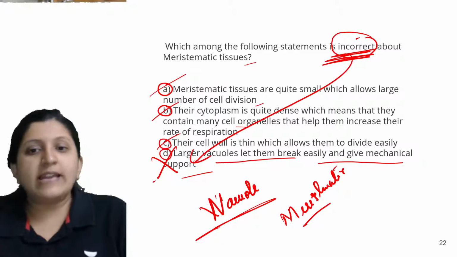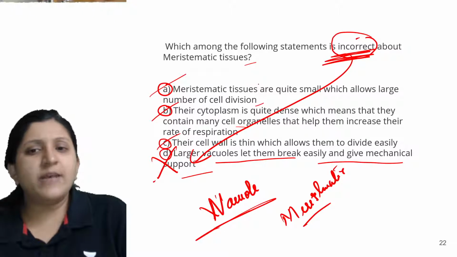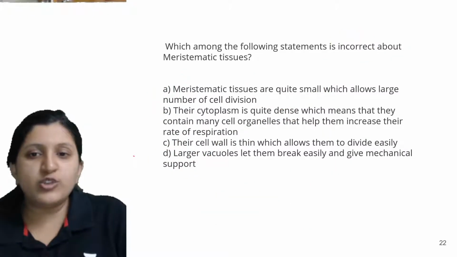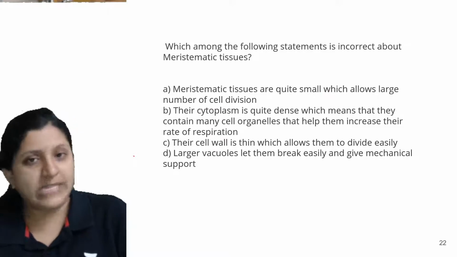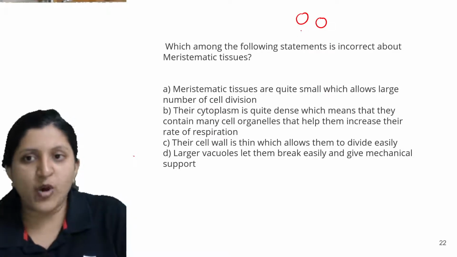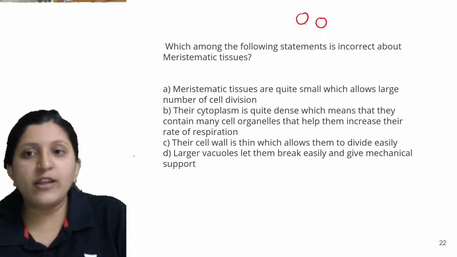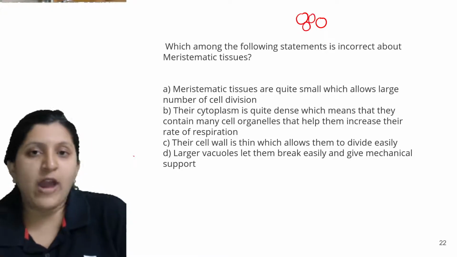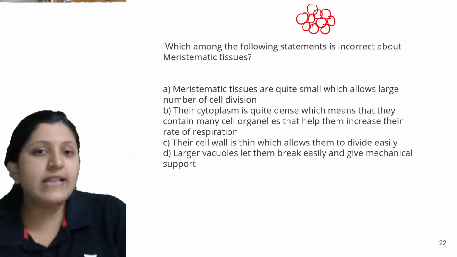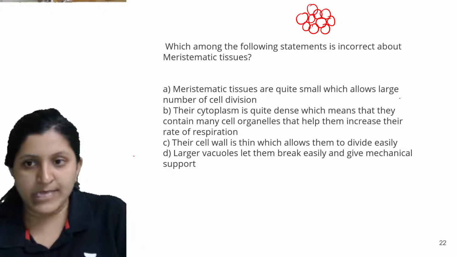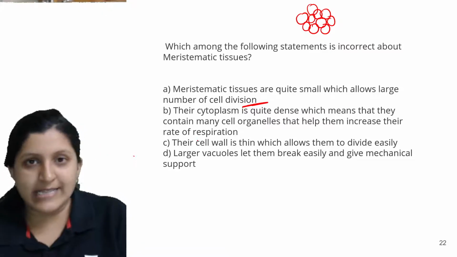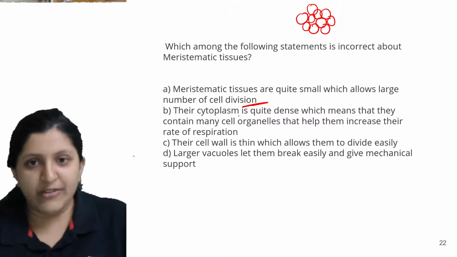Okay, so in that case, I'll just erase this part. Meristematic tissues are quite small, like you can find all the meristematic tissue to be small, so that when they divide, they can accommodate more and more space. Okay, and there is a continuous division that can be seen, which allows a large number of cell divisions if tiny cells are there. So basically you can see more cell division.